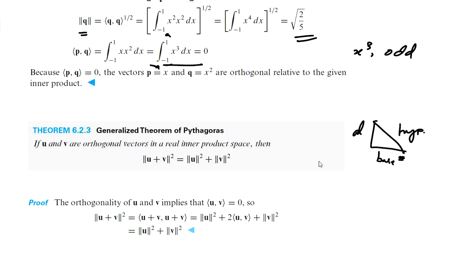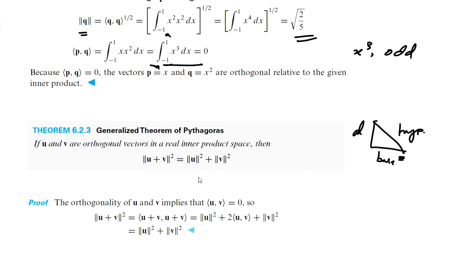Similar to that, there is a generalized theorem of Pythagoras: if u and v are orthogonal vectors in a real inner product space, then norm of u plus v square equals norm u square plus norm v square. So here the condition is that both u and v are orthogonal vectors.